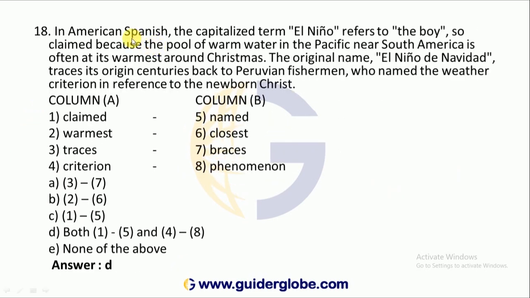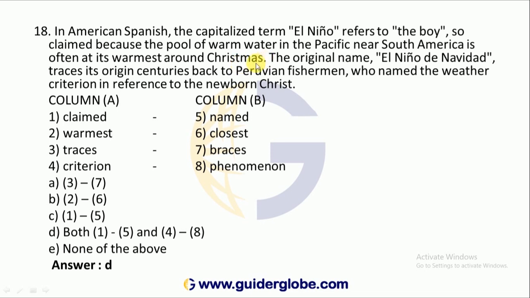In American Spanish, the capitalized term El Niño refers to the boy. So named because the pool of warm water in the Pacific near South America is often at its warmest around Christmas.